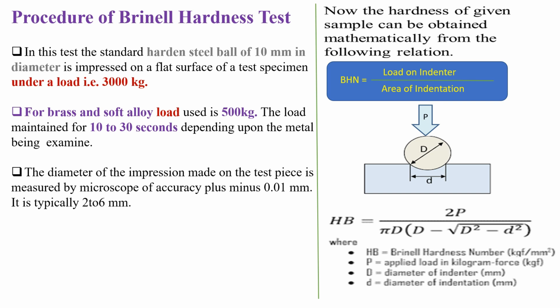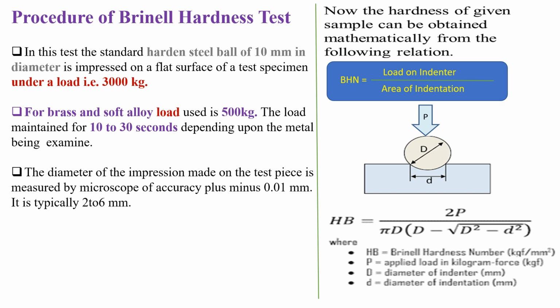After maintaining it for 10 to 30 seconds, the load is removed, and after removing the load you measure the indented diameter made by the steel ball in your workpiece. After measuring, you put it in the given formula: HB equals 2P upon pi D times (D minus the square root of D squared minus d squared), where HB is the Brinell hardness number, P is the applied load, D is the diameter of the indenter, and small d is the diameter of indentation.